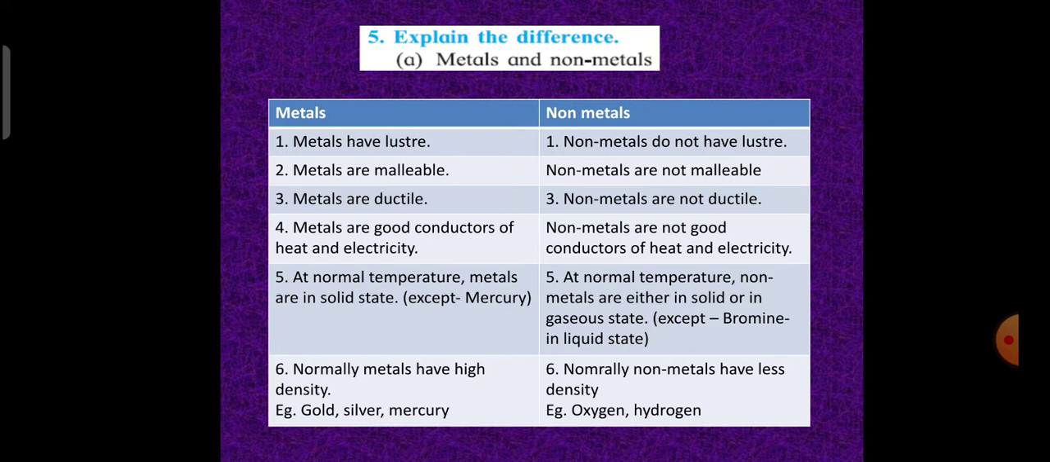At normal temperature, metals are in solid state except mercury, and that is why it is used in thermometers, because it rises with a very sharp change of temperature. At normal temperature, non-metals are either in solid or in gaseous state, except bromine, which is in liquid state. Normally, metals have high density like gold, silver and mercury. And normally, non-metals have less density, as oxygen and hydrogen.